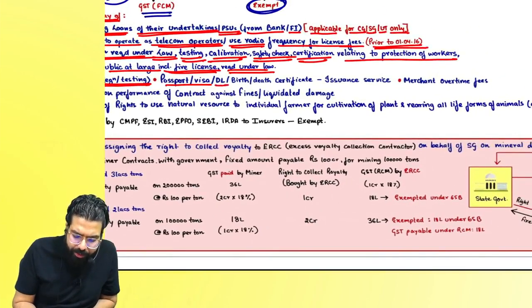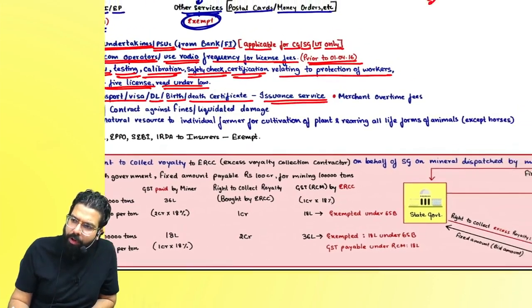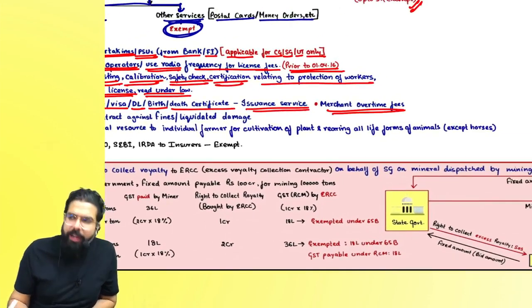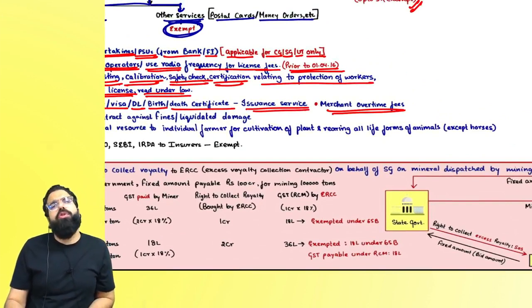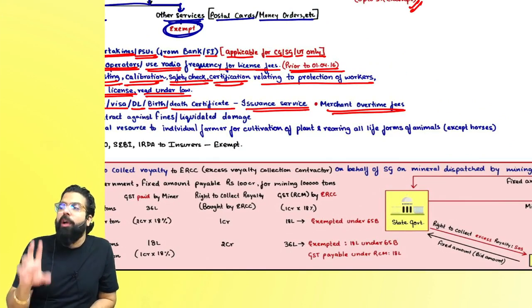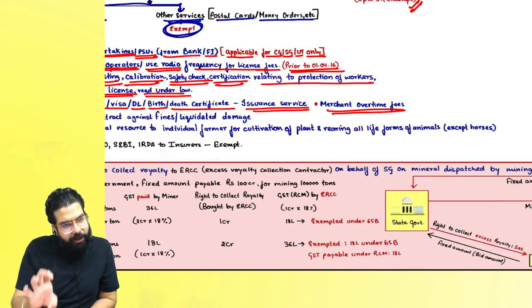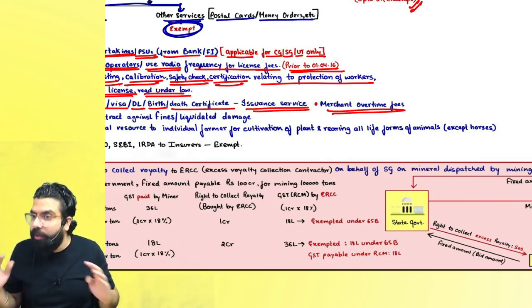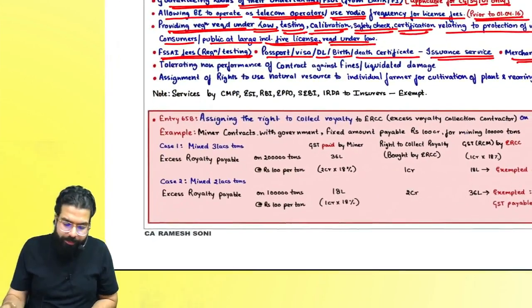Passport, visa, driving license, birth certificate, death certificate issuance service also will have no GST. Merchant overtime fees: whenever you want your goods to be cleared on a holiday or after working hours from the customs port, you have to pay merchant overtime fees. Merchant overtime fees charged by the government has no GST.